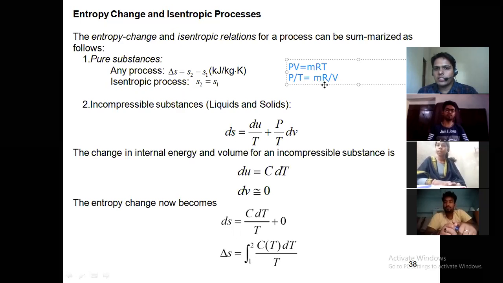Basically we replace V with small v, so P by T is replaced with R by v.